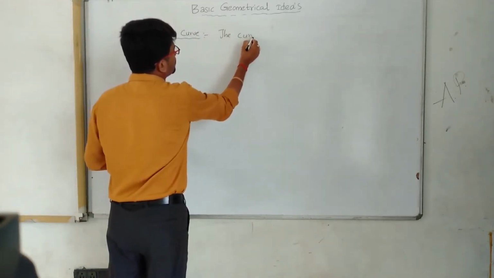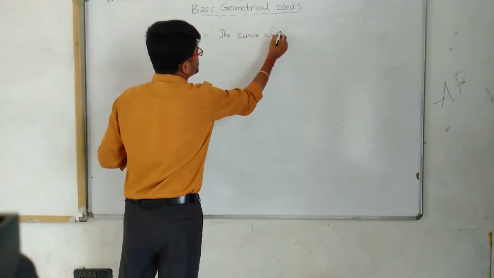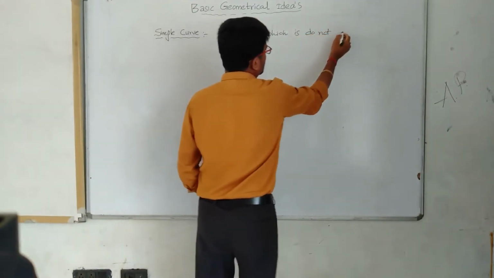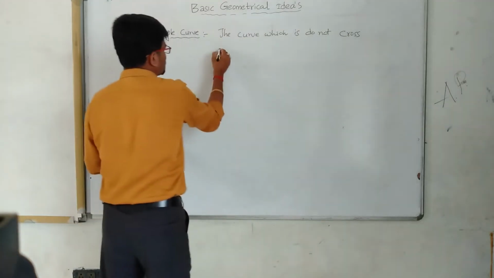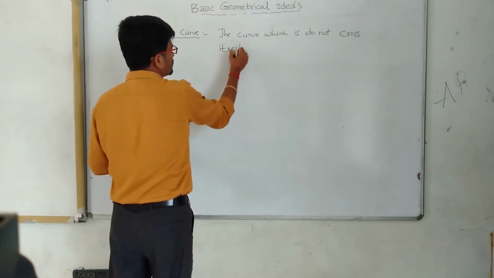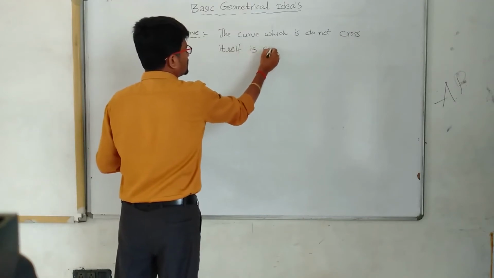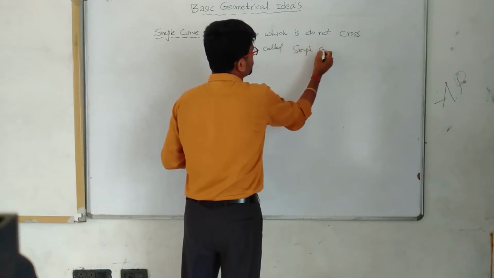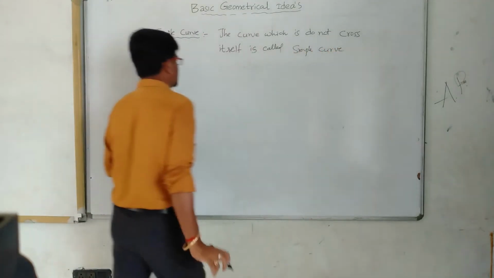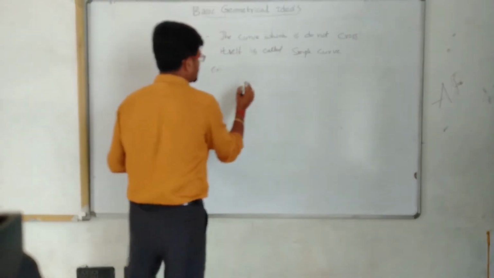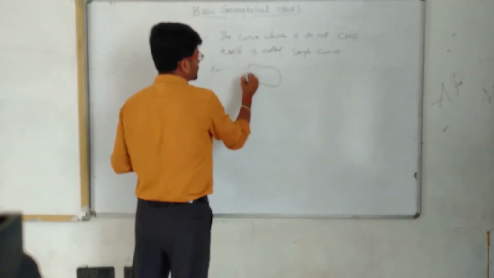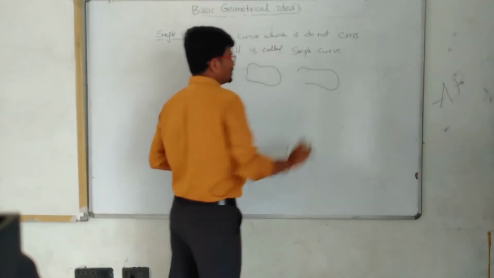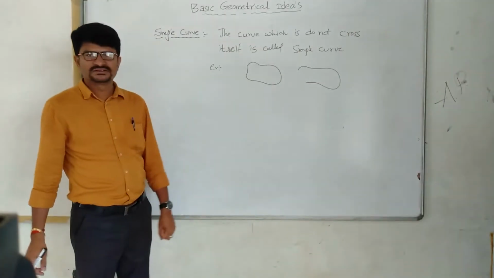The curve which does not cross itself is called a simple curve. Example: these are simple curves.